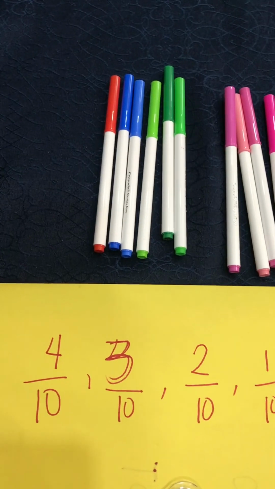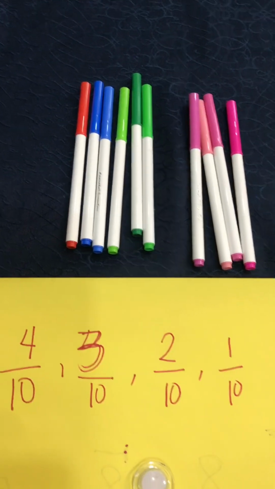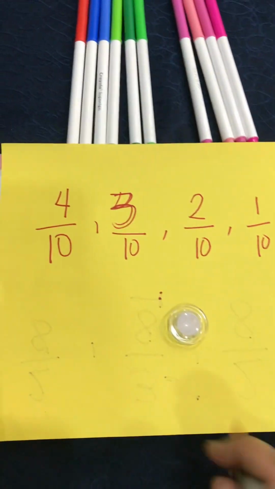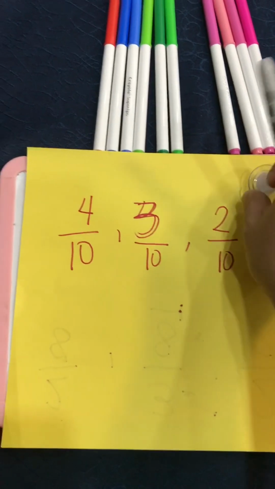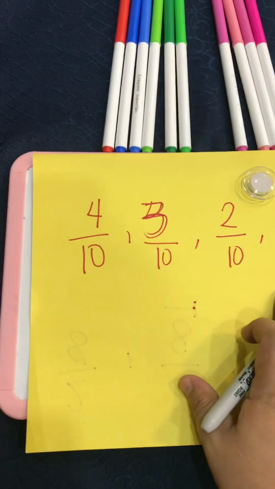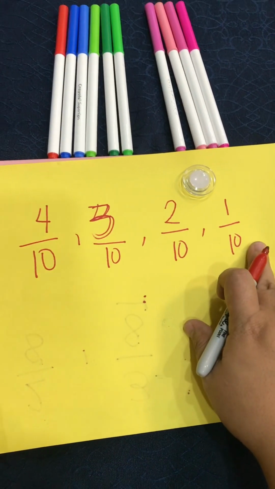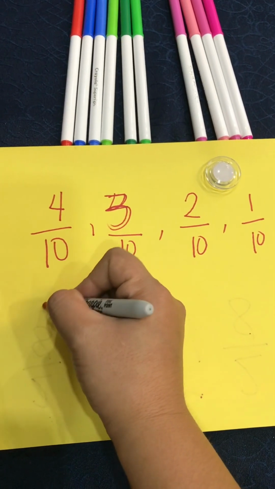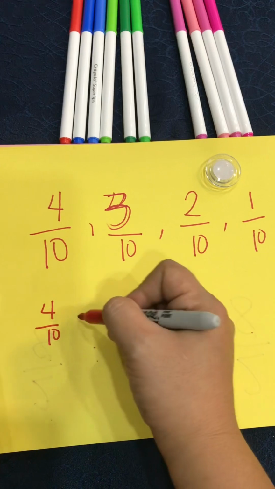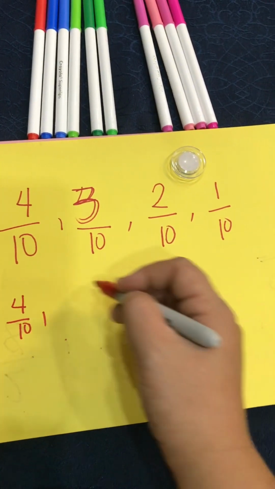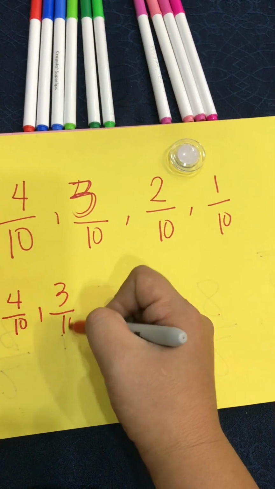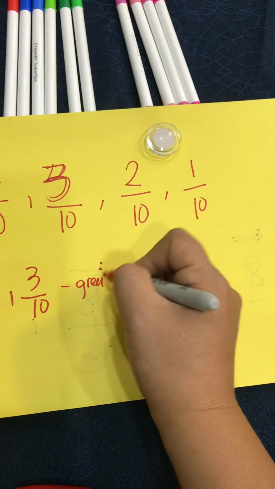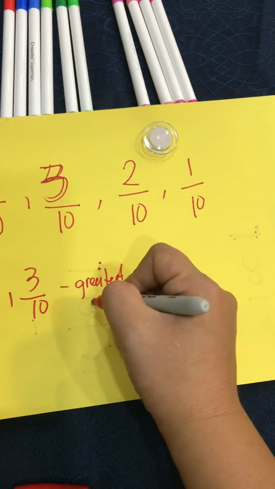So when we say, can you arrange the fraction into a greater fraction? You're going to arrange it. Remember, the greater number is the greatest fraction. So from this illustration, what could be the greatest number? This one, 4 over 10. Next is 3 over 10. So this is the greatest fraction.